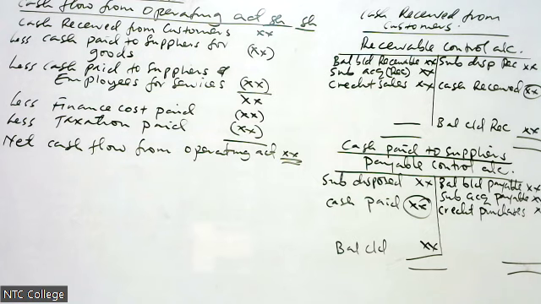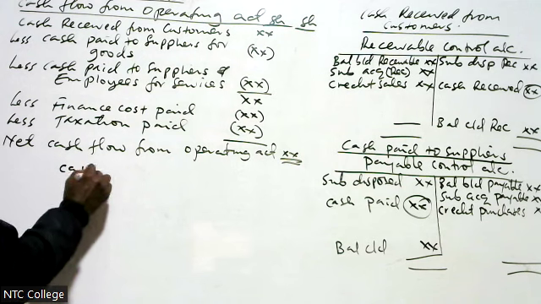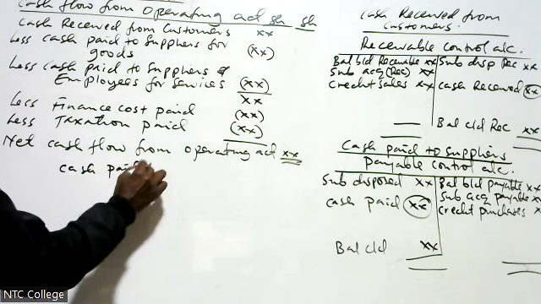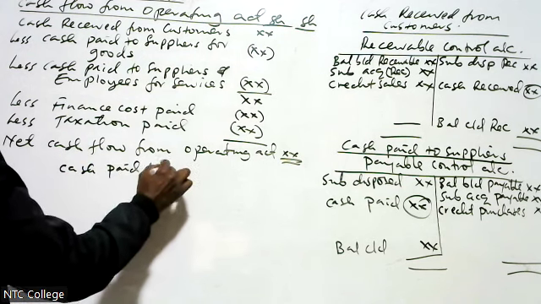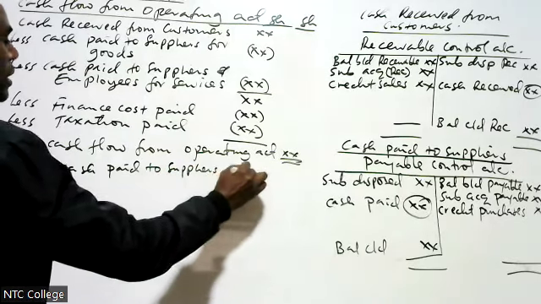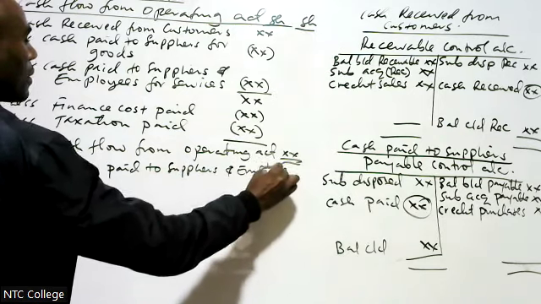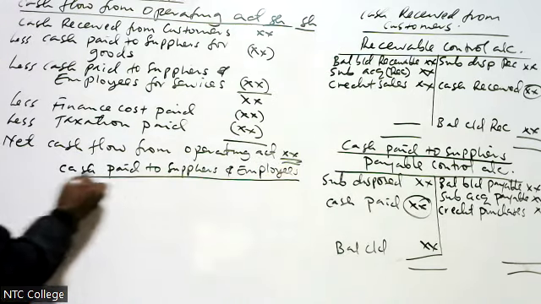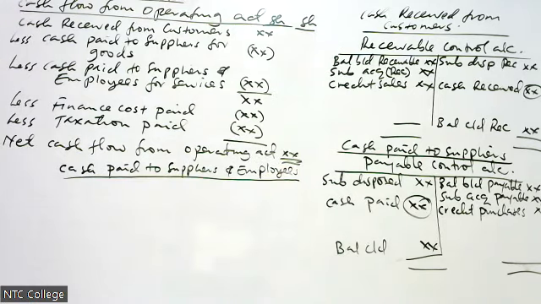Then we go to the last item, cash paid to suppliers and employees for services.